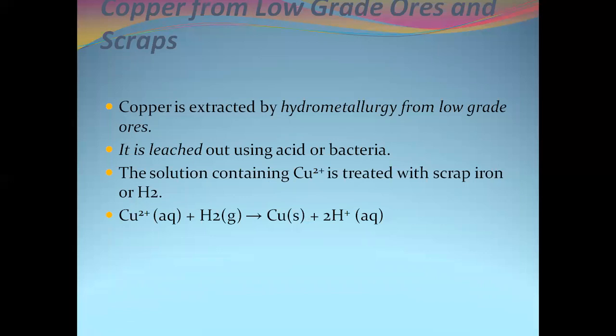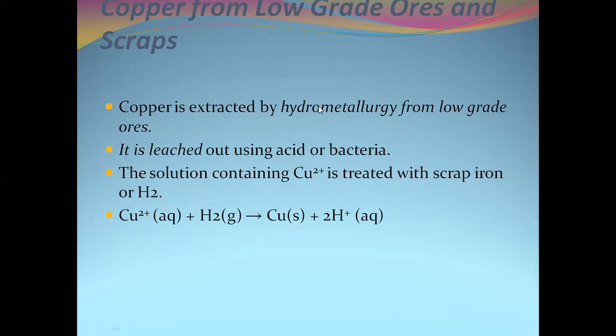Next, we move on to the extraction of copper from low-grade copper ores and scraps. Here, copper is extracted by hydrometallurgy from low-grade ores. Hydrometallurgy means the metal dissolves in water in the presence of oxygen and converts into a complex.